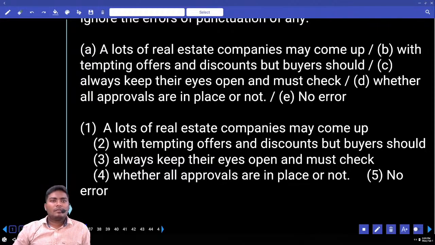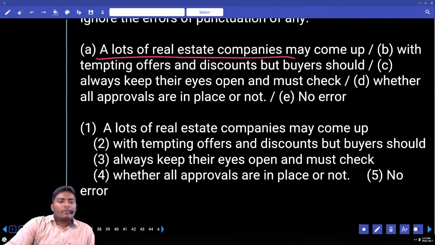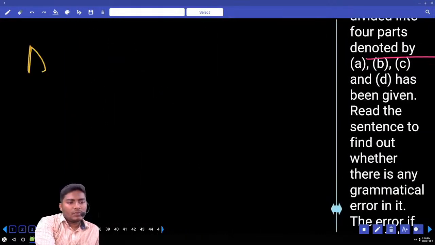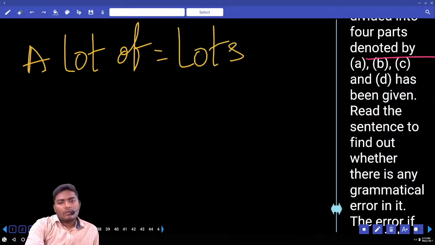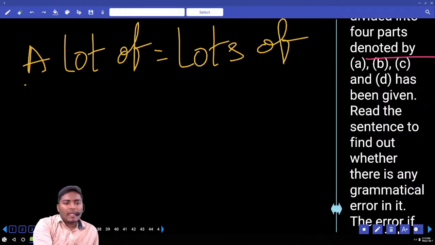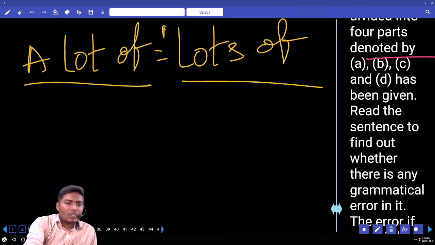Where is the error? Look at the first part. What is the first part here? Lots of real estate companies. Now you should know the difference between these two. Whenever A is used, it must be only used with a lot of. A lot of is equal to lots of. When you are using lots, you don't use A. When you are using A, you don't use S. Remember this rule. All the rules of a lot of are applied to lots of, but A is not used here.